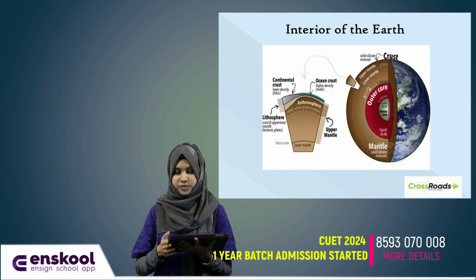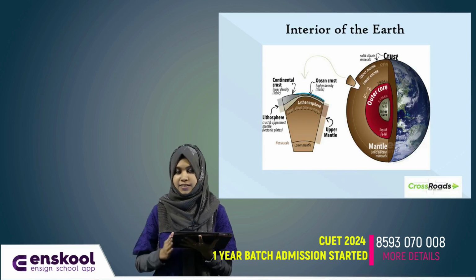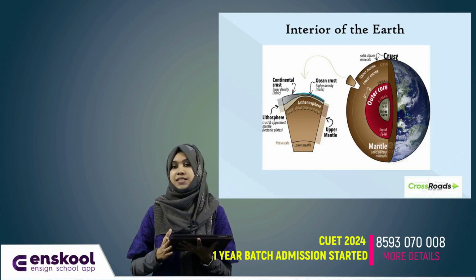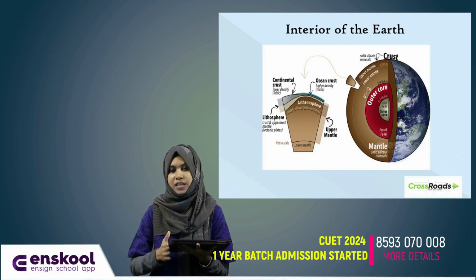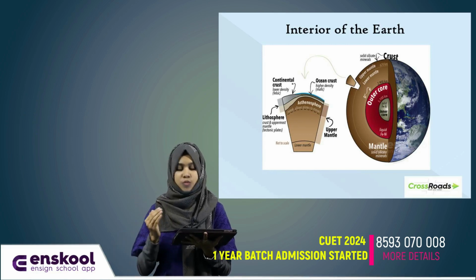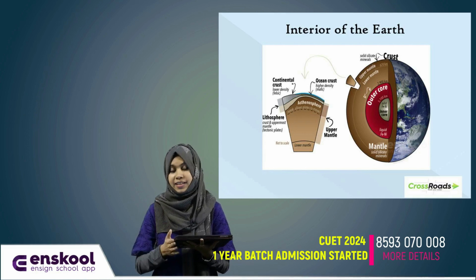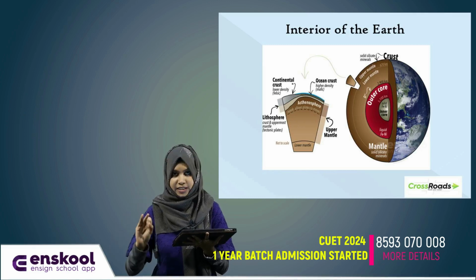Then, interior of the Earth. The interior of the Earth is divided into three layers. They are crust, mantle and core. Crust is the outer layer of the Earth and it is a thin shell accounting for 1% of Earth's volume, and it is a 0 to 60 kilometer thick layer, and the crust is divided into continental crust and oceanic crust.